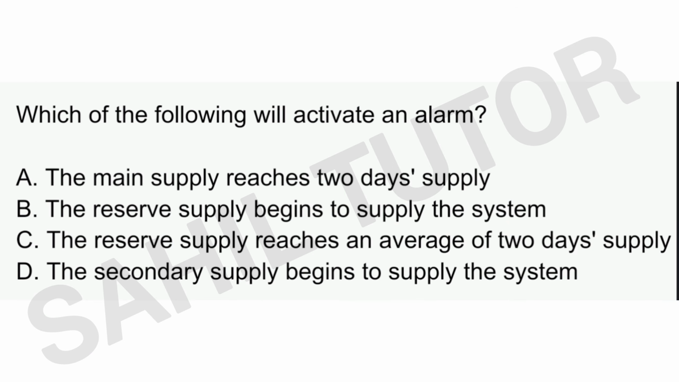Next question is, which of the following activate an alarm? Options are the main supply reaches 2 days supply, the reserve supply began to supply the system, the reserve supply reaches an average of 2 days supply, the secondary supply began to supply the system. Right option is D, the secondary supply began to supply the system.